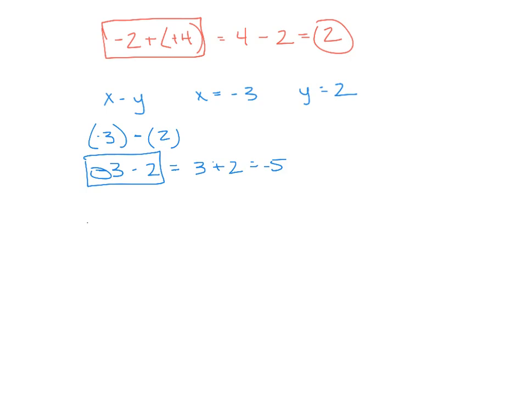Or let's look at x minus y, if x equaled 4 and y equaled negative 6. So, put 4 in for x, minus negative 6 in for y. That parentheses is being sandwiched by negatives, so I change them to positives. Now I just have 4 plus 6, and I can just know that, solve that, and it's 10. Should be fairly simple. All right.